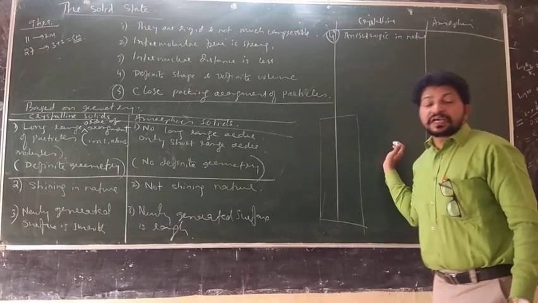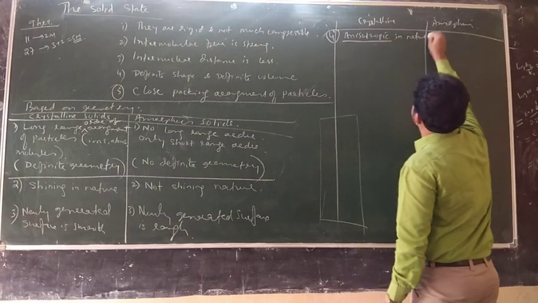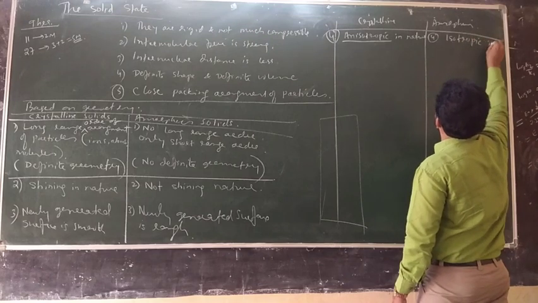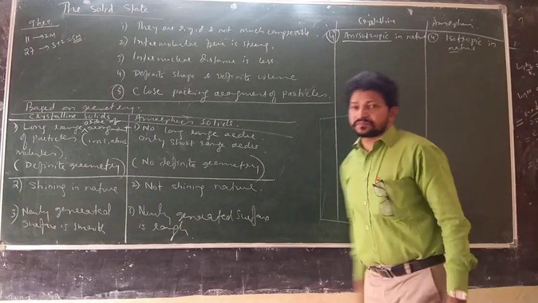Crystalline solids are anisotropic in nature, but amorphous solids are isotropic in nature. So what does it mean?